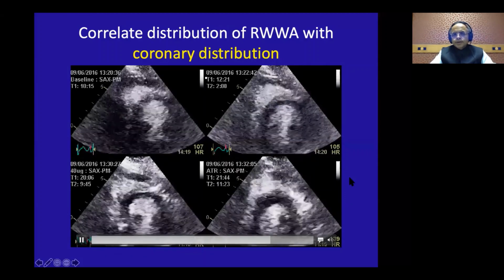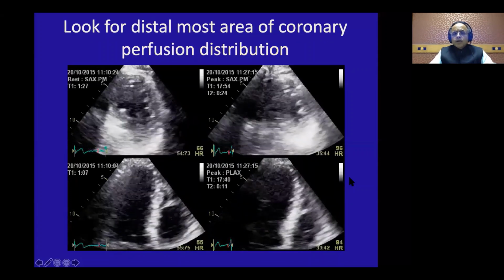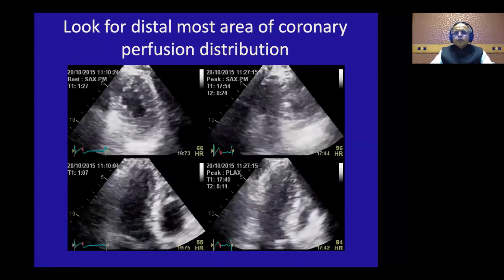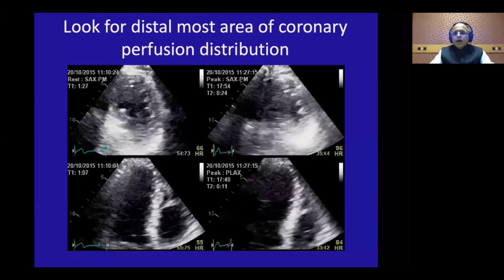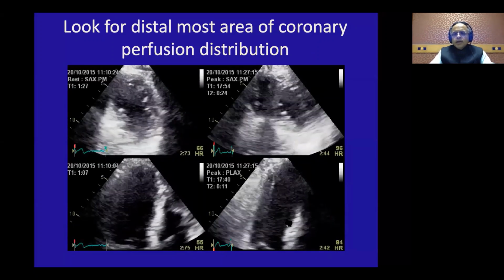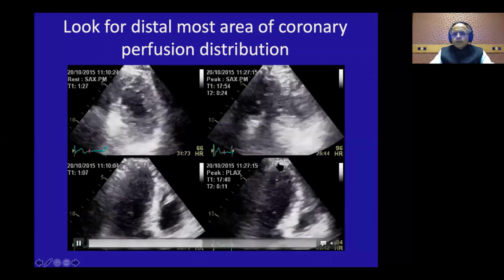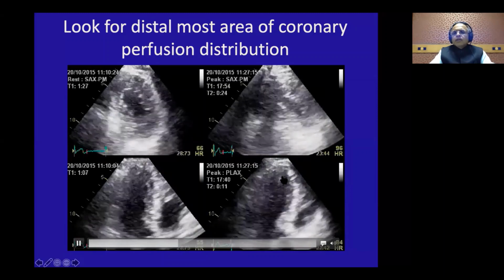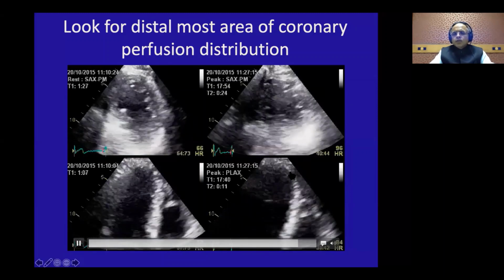But what is important is that ischemia will be first provoked at the distal most perfusion territory of a particular artery. So for the LAD, start looking at the distal most perfusion, that means the apical septum and apical inferior wall, for the earliest regional wall motion abnormality.